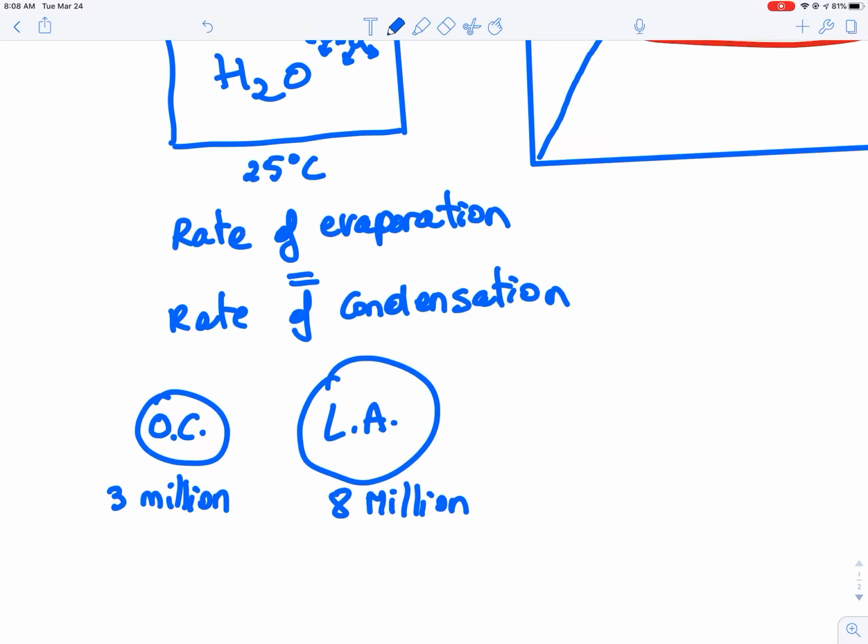Does this mean, well, if Orange County has had 3 million people and LA has had 8 million people for the last 5 years, and the numbers don't change, well, that is equilibrium. But does it mean that no one is commuting or moving between LA and OC? Of course not. It's not always the same 3 million people here, and it's not always the same 8 million people here. There are people going back and forth. So there is an equilibrium, yes, but there is also commuting between the two counties. There are people moving in and moving out. So there is a dynamic. This is why we use the term dynamic.